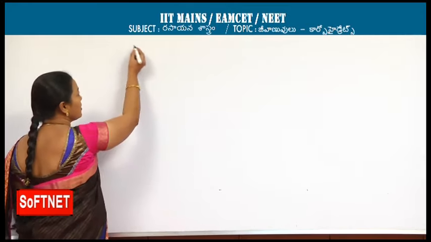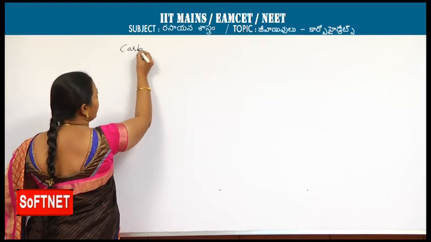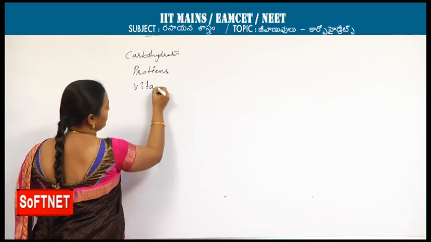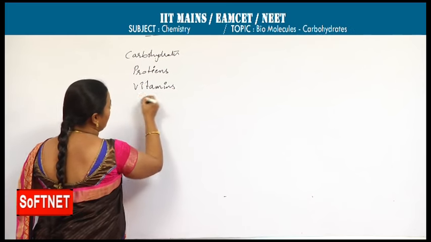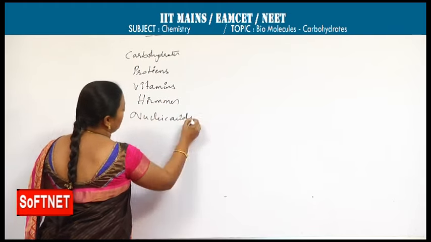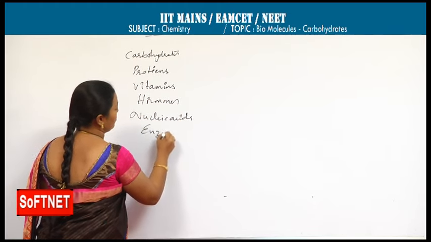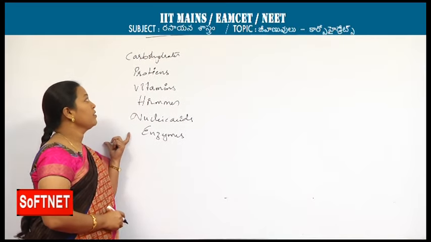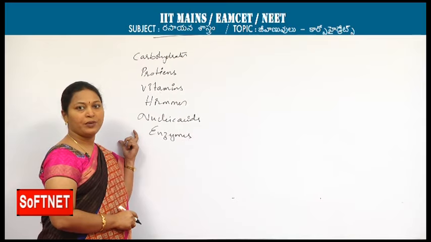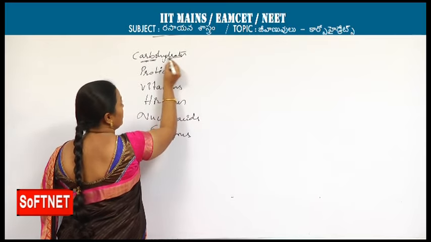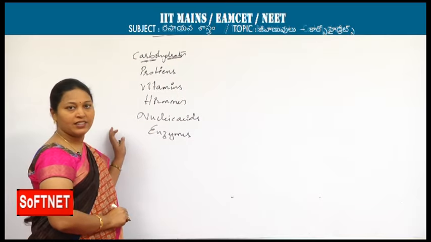In turn, these include carbohydrates, proteins, vitamins, hormones, nucleic acids and enzymes. Based on all these topics, we will get a minimum of 2 questions in our competitive exams. Now, firstly I will explain carbohydrates.